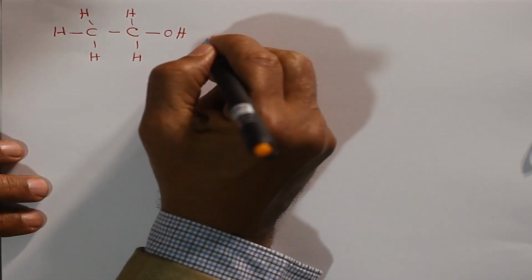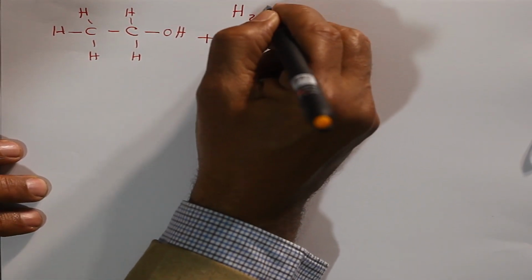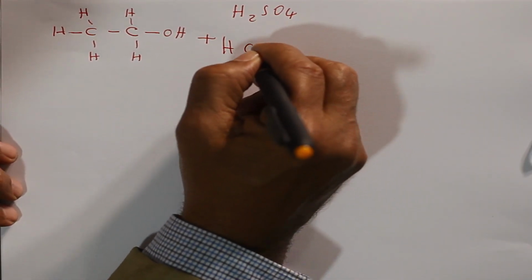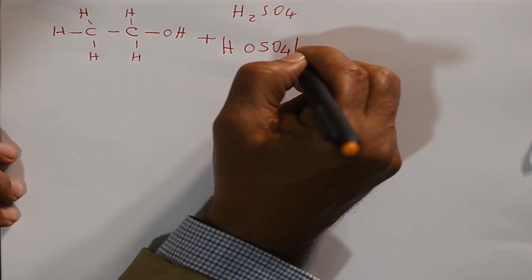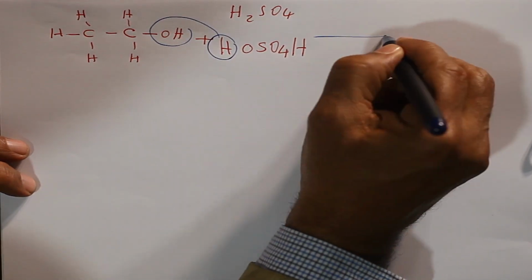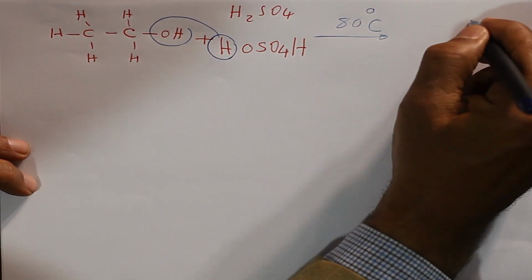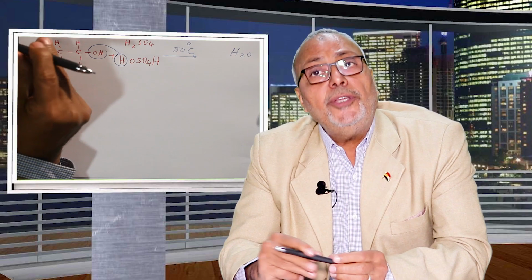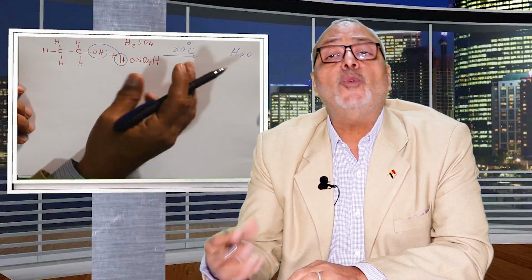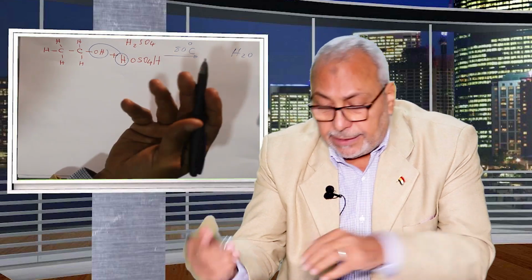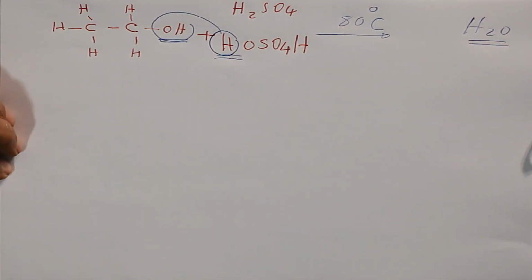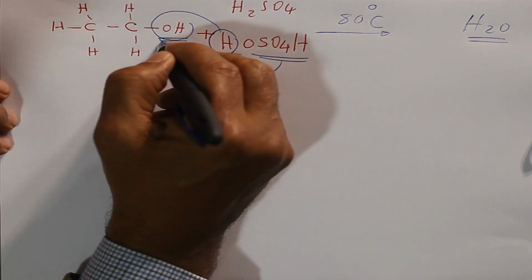Ethyl alcohol with sulfuric acid, H2SO4. We can write it in another form, HOSO4H. What happened? H with OH forms water. It takes place at 80 degrees. Please, when you study equations, use different colors, different pencils, to help yourself understand hydrogen with OH forming water. And the other part will be attached.